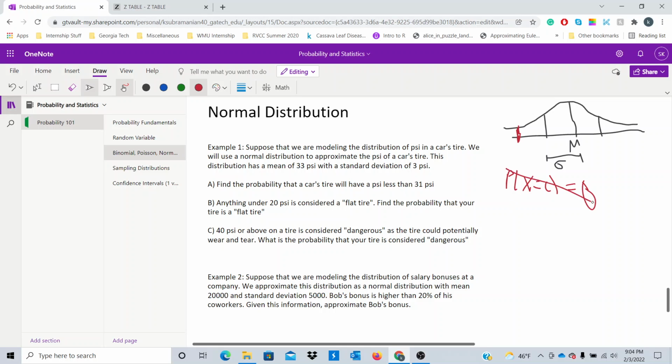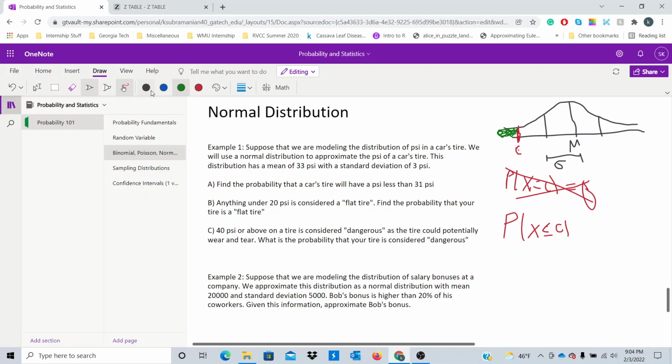So we don't really care about finding this in our normal distribution. What we will say is this. We will care more about finding the probability of x less than or equal to c. So for example, if this is my c right here, the probability of x less than or equal to c will be represented by this area here that I shade in green, right? So we're going to care more about these things. This is more important in a normal distribution.